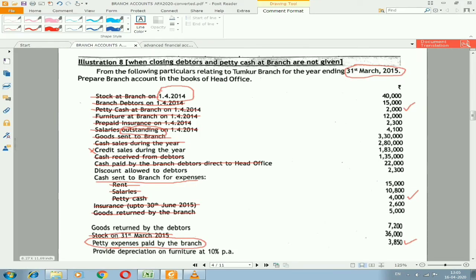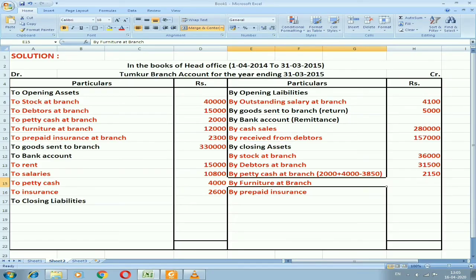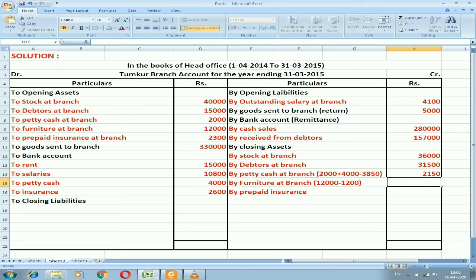Usually furniture is a fixed asset. One thing while preparing any account: the fixed assets amount in the opening balance will be the same as the closing balance. One thing we need to check is if there is any depreciation, we need to minus it. In the problem we have furniture at 10% depreciation. Now I need to minus that. The opening balance is 12,000. So if I take 10%, that is 1,200. If I minus 12,000 minus 1,200, I'll get 10,800 as the furniture closing balance.